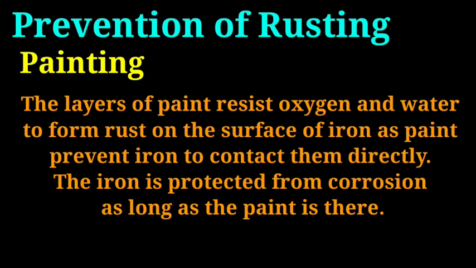Yes, my dear students, painting is one of the best processes to prevent rusting because it cuts off the connection of air and moisture to the surface of iron. You can see in the figure.